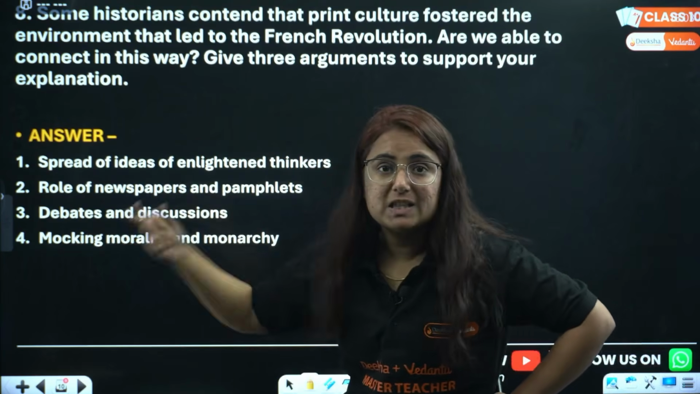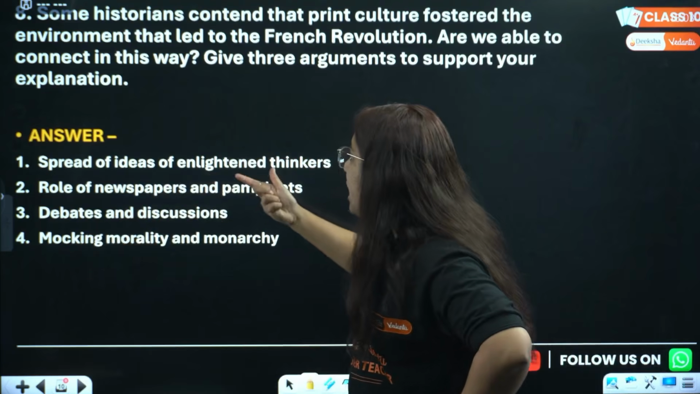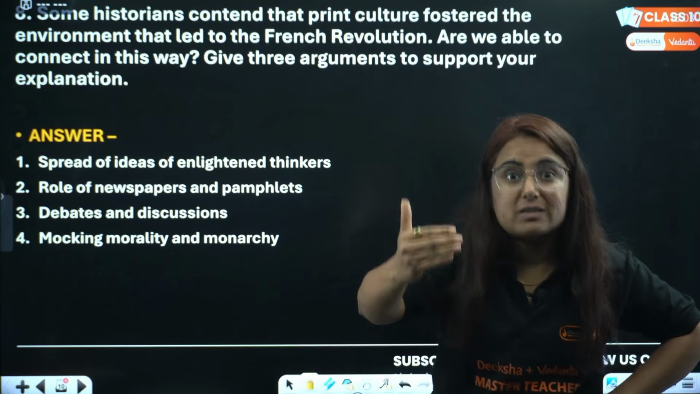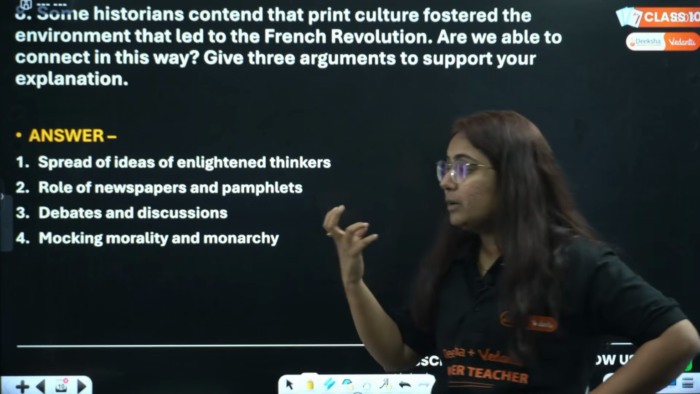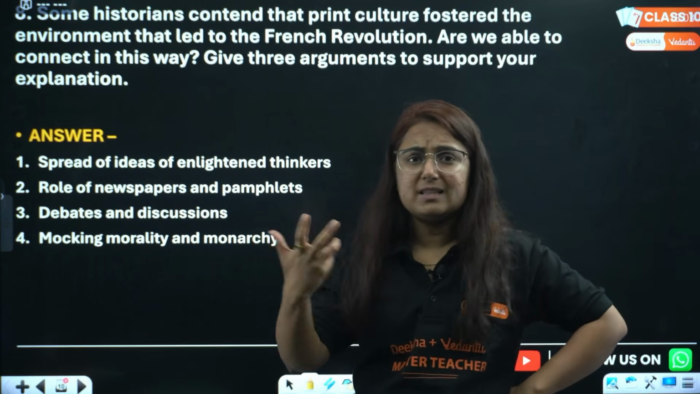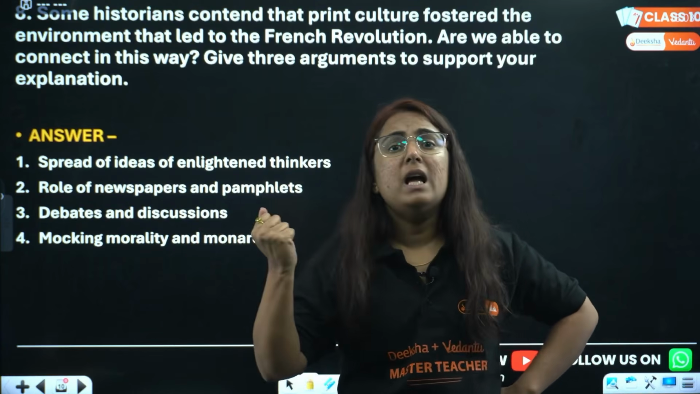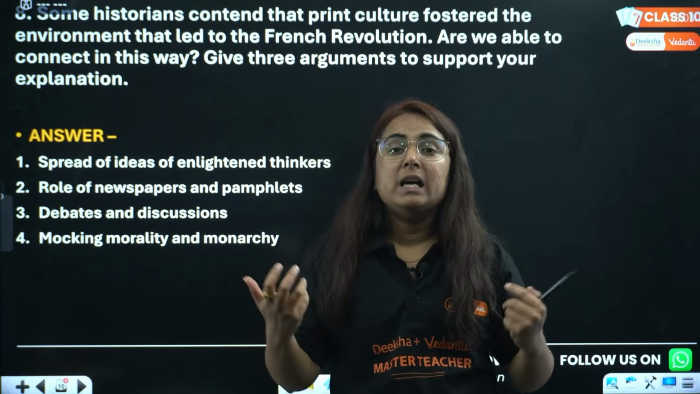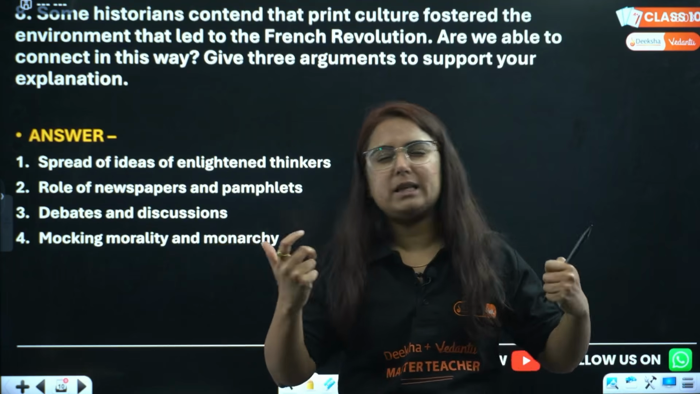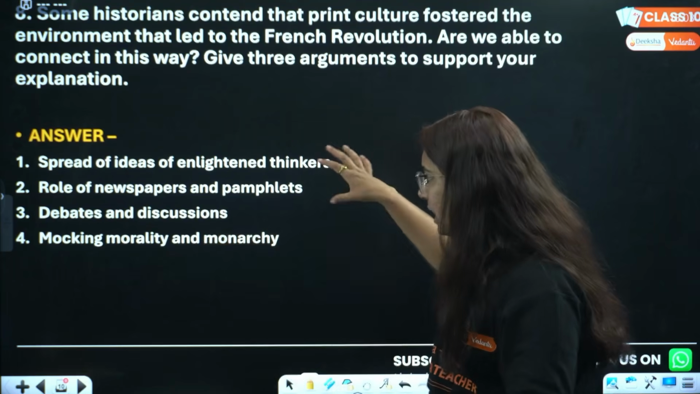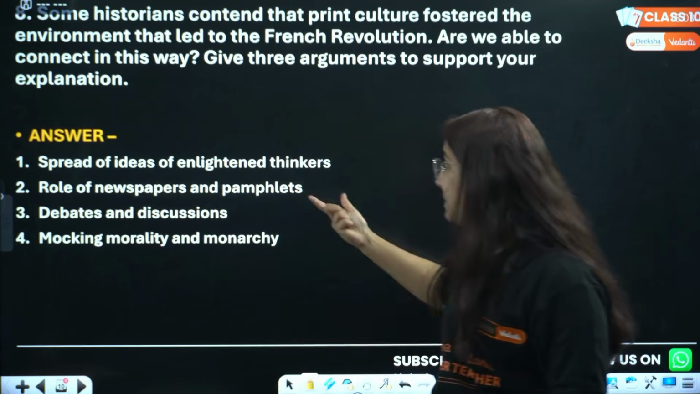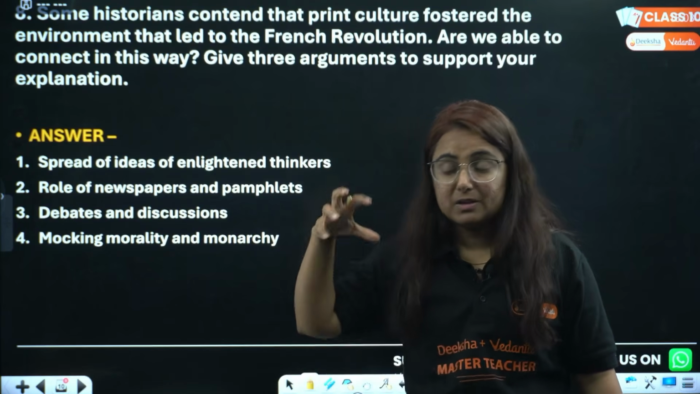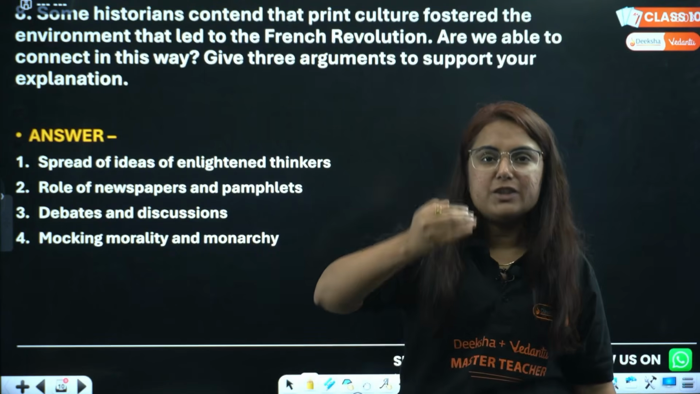Whenever we talk about this, write the first point that it led to the spreading of ideas by the enlightened thinkers, like we studied in class 9th also. Right? There were certain principles of democracy and rights that were presented by Voltaire, Rousseau, and many enlightened thinkers which reached the common public, and they gained that knowledge of democracy and many more. Okay? Write that point. There was the role of newspapers and pamphlets. When these ideas were printed in newspapers and pamphlets particularly, it reached the common public.